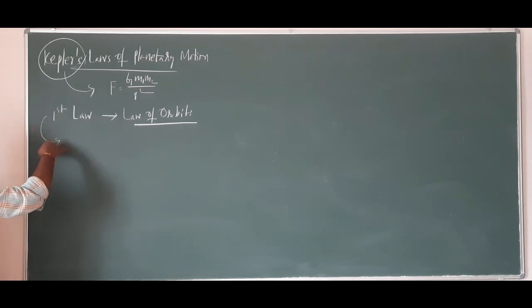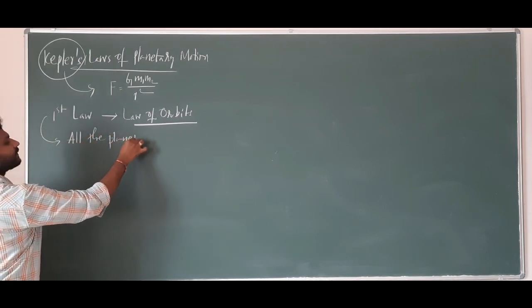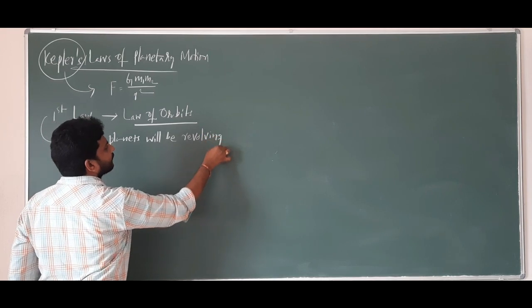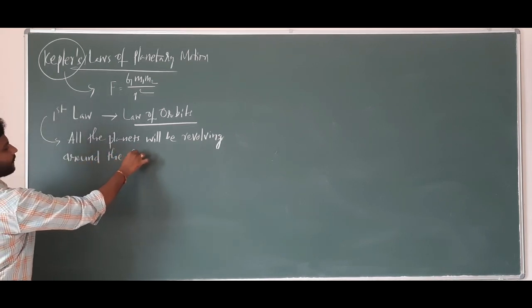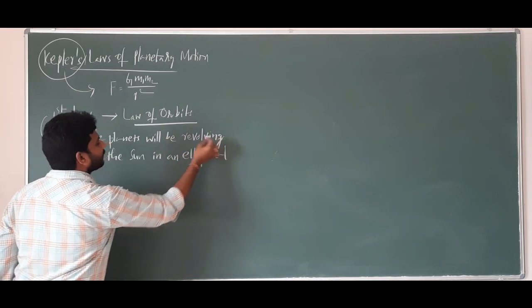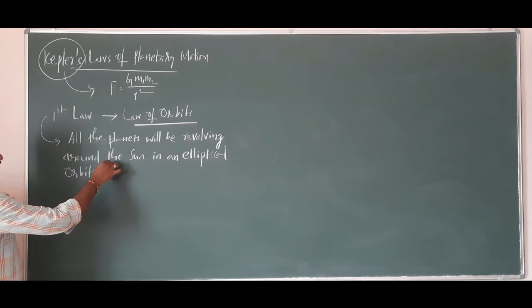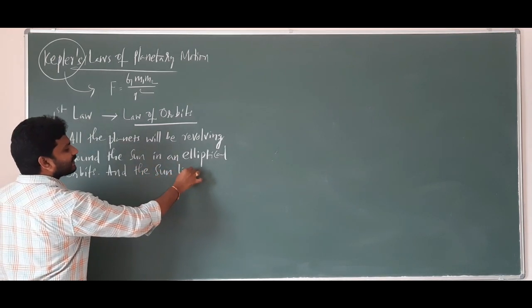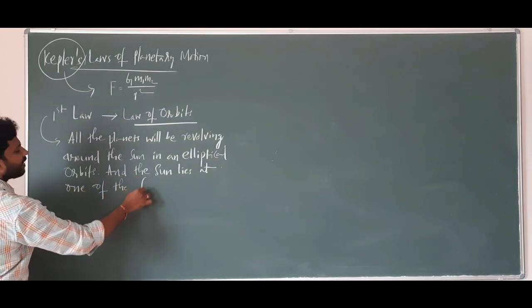This first law states that all the planets will be revolving around the sun in an elliptical orbit, and the sun lies at one of the foci.